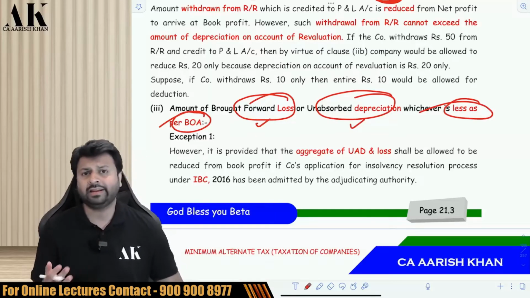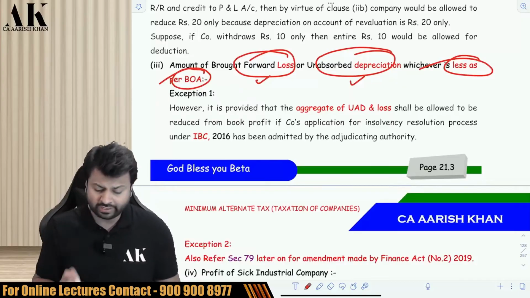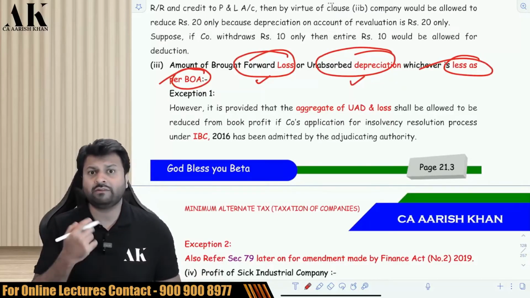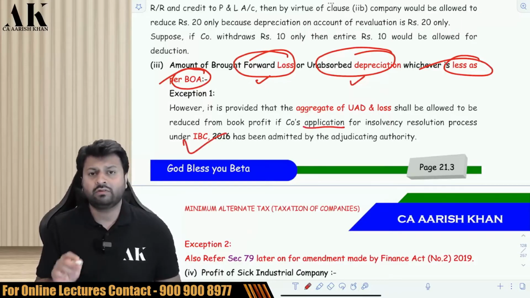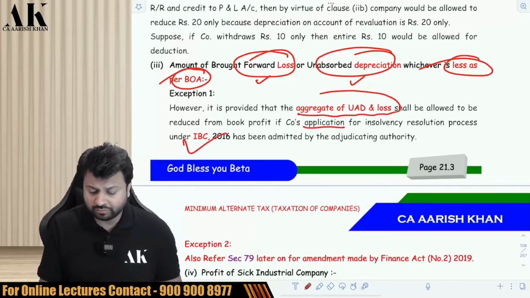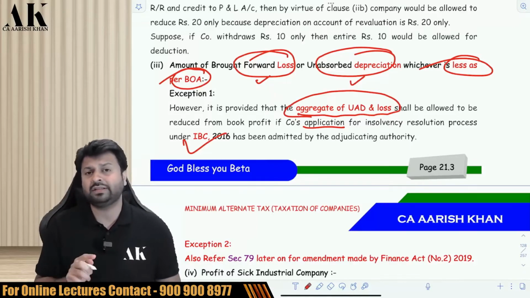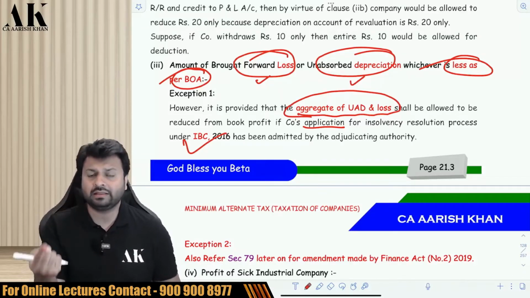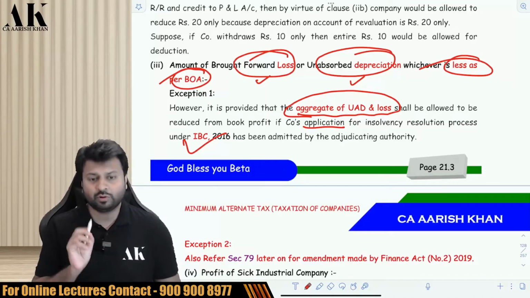But there are 2 categories of assessee to whom the government has given the benefit of taking both the benefits. One, if your company is getting insolvent and you have gone to the insolvency and bankruptcy code, you have made an application to the insolvency and bankruptcy code for revival of your company, then the government is going to give you both, aggregate of UAD also and loss also. This is the benefit which is given to certain companies who are getting insolvent and making an application for revival. So for them, both the benefits are available.